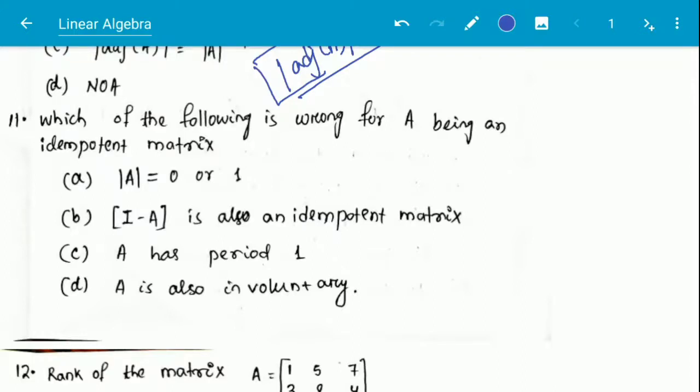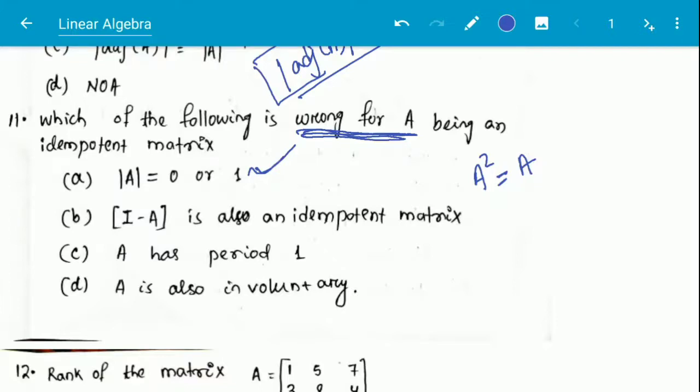The question asks which statement is wrong for A being idempotent. What is idempotent? A square is equal to A, and this is correct. A mod is equal to 0 or 1. This is the correct answer.